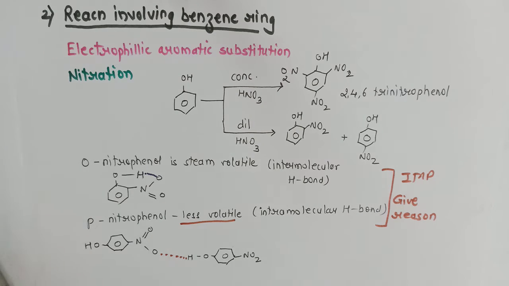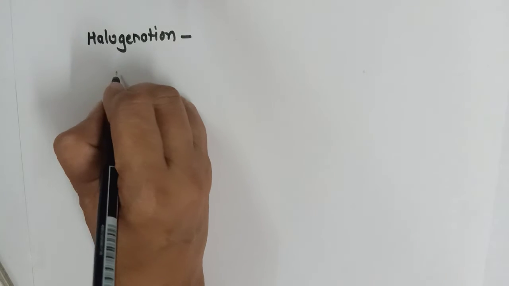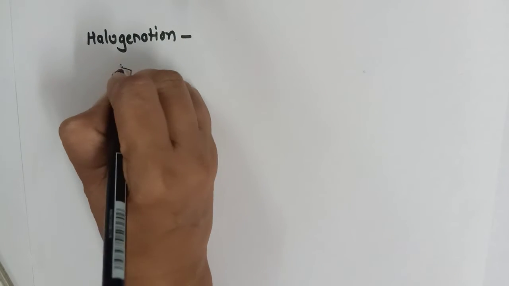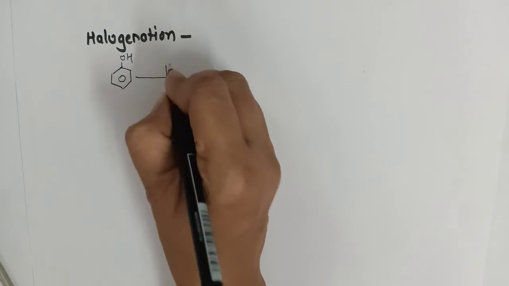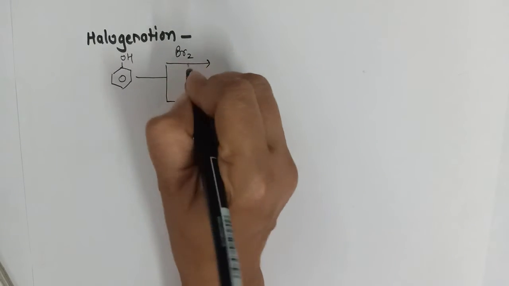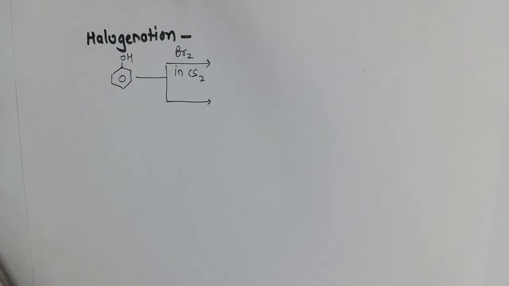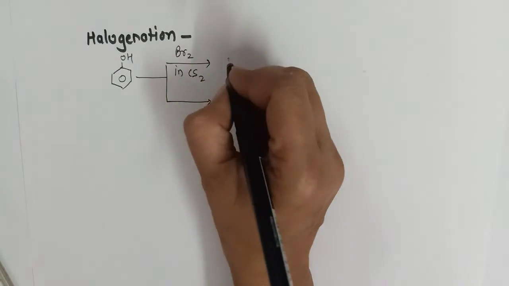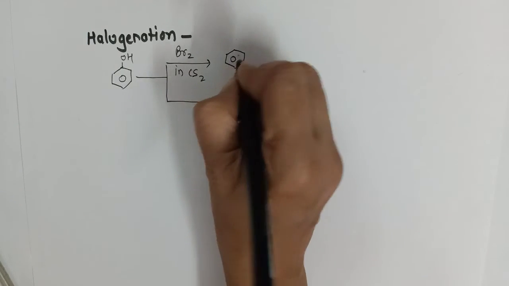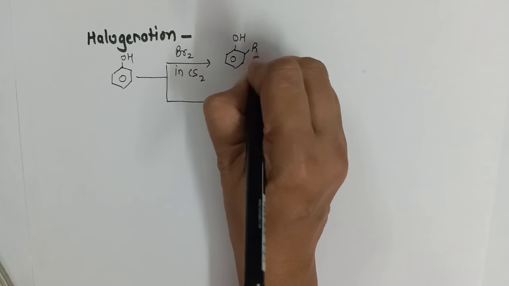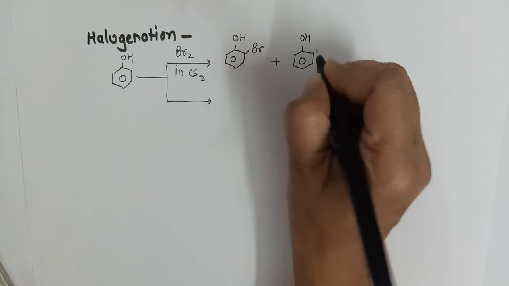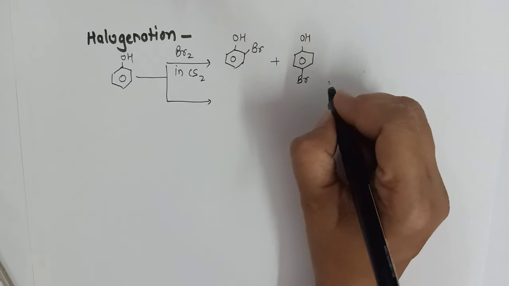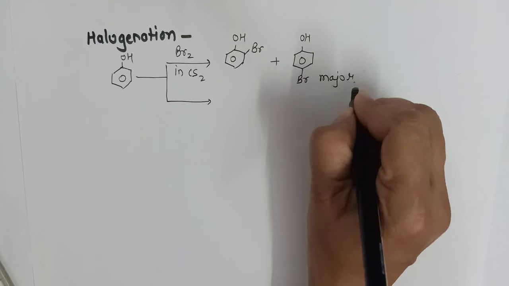Let us move on to the next reaction. The next is halogenation. Phenol, when it is treated with bromine, we can do that in two ways. Bromine in a non-polar solvent like carbon disulfide gives us monosubstituted products, 2-bromophenol and para-bromophenol, para obviously being the major product.